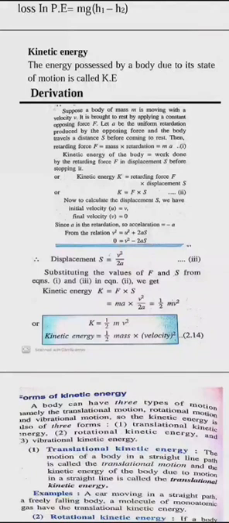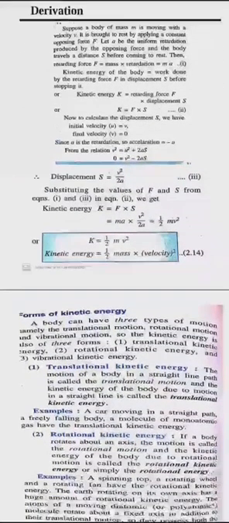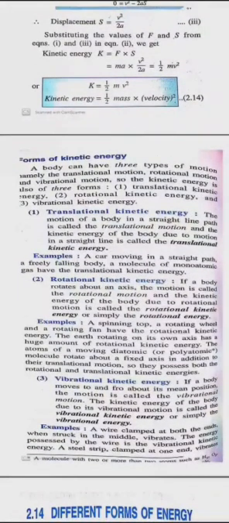Kinetic energy is half mv square. There are different types of kinetic energies. One is translational, means what? Body going in a straight line. Then rotational, means what? Body is making a circular motion. And vibrational. Vibrational kinetic energy means what? The to and fro motion, an example is a pendulum.